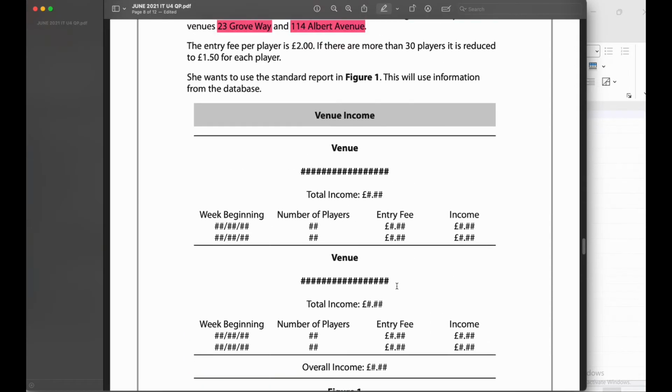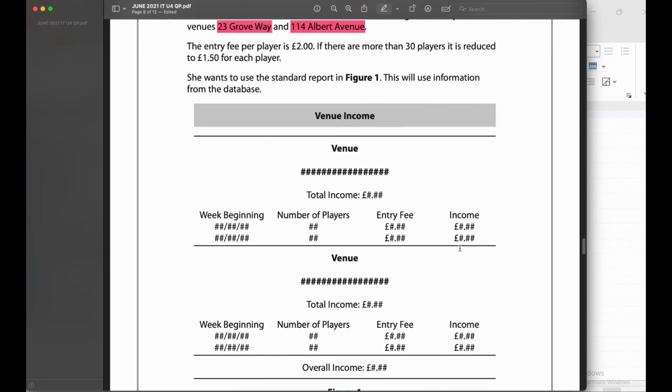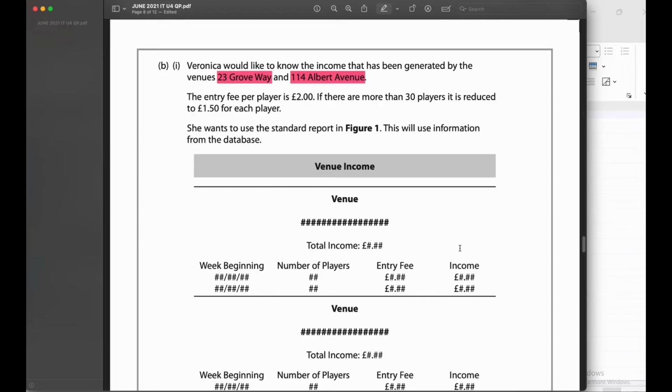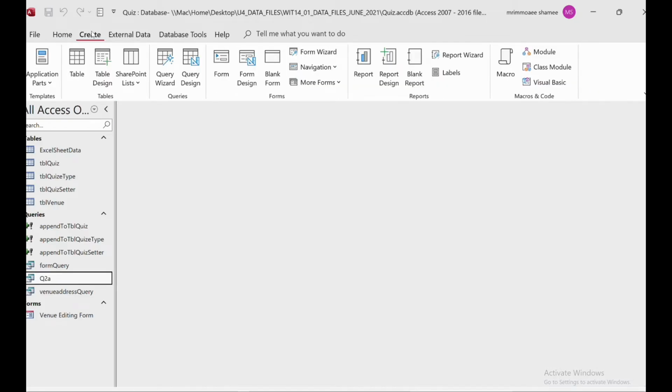That's it. So we have to create a query first, right? When you want to create a query, we again need to find out which table we need. We have this venue address inside the venue table, and number of players we have inside the table quiz player. So we need two tables. One is venue, the other one is quiz player. So here I will just close this one, create, and then query design.